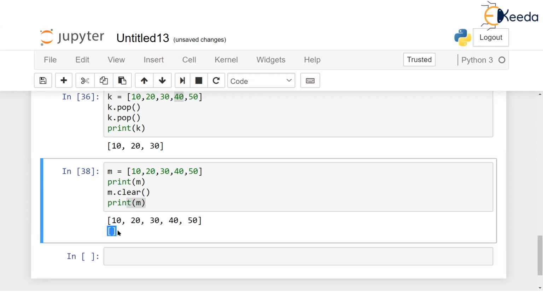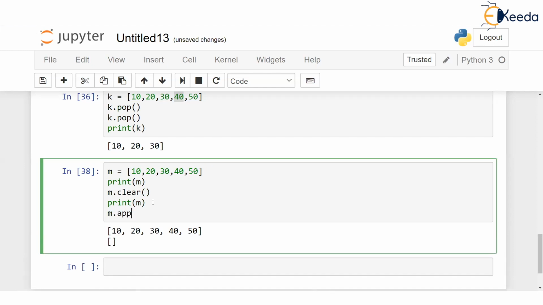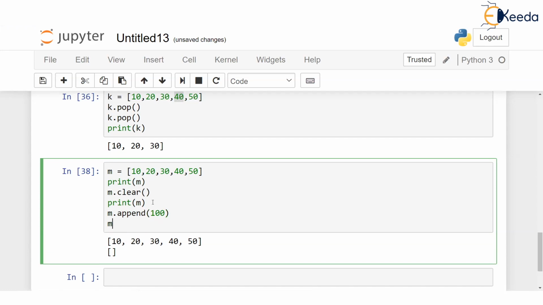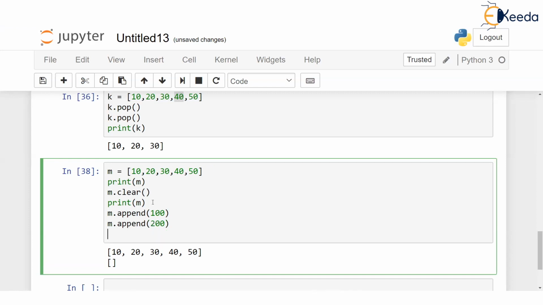So clear is a very comfortable method to clear the list. But remember, the list is still there. So after this print m, if I say m.append, let's say 100, and m.append, let's say 200, and then print m again.